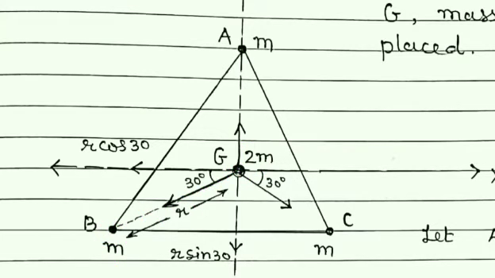Also, for these two particles, the force is again 2m and m, and the distance is again r.